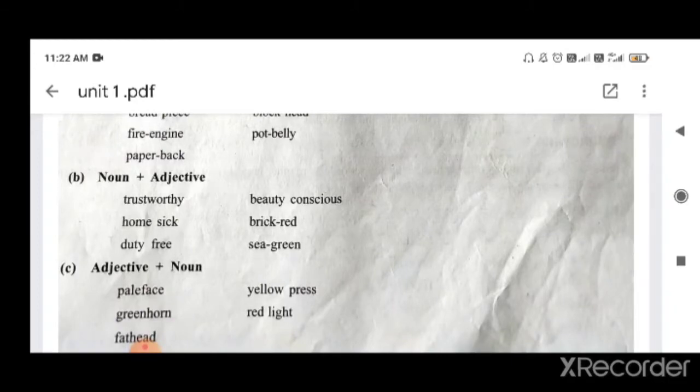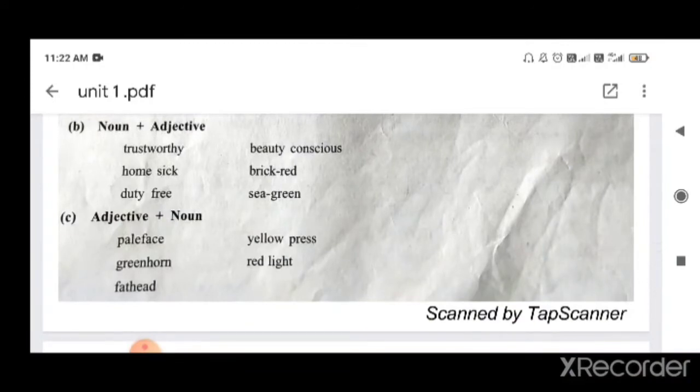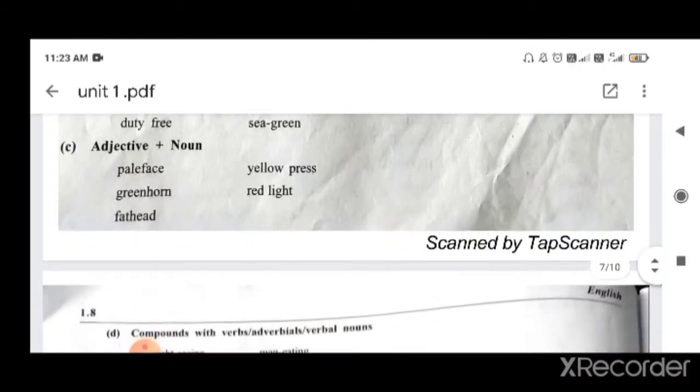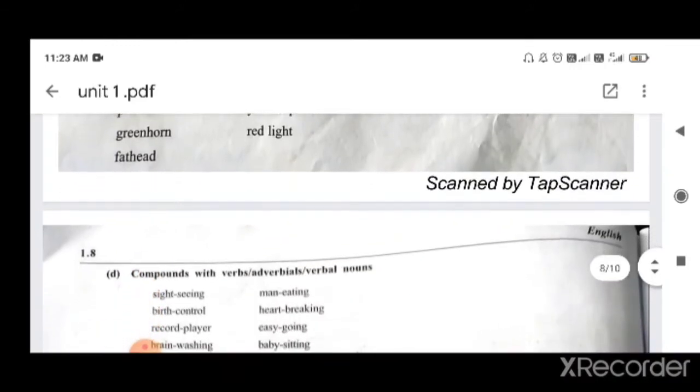Adjective plus noun. Pale face, first we add the adjective, that is pale. Pale means something that is not in good condition, or we can say a yellowish face. Pale face. Yellow press, red light. We might have heard the word red light area, red light. Then many other examples are there that you can go through.